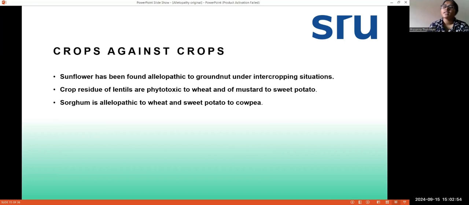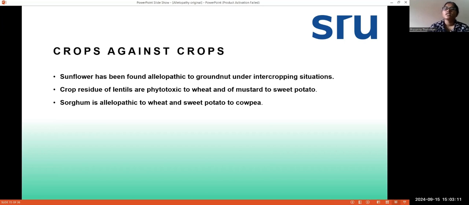The next example is when crop residues of mustard are left over in the field, those crop residues will also produce allelochemicals that will directly affect the growth and development of the sweet potato.